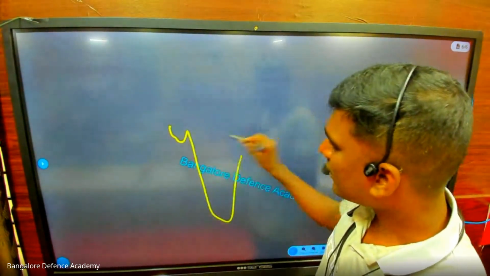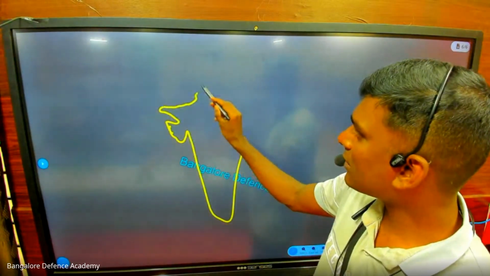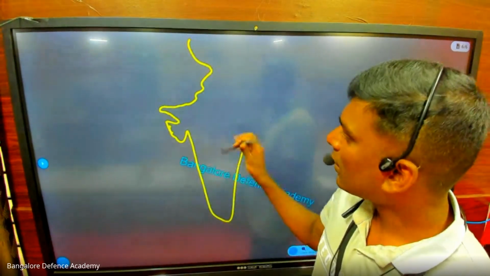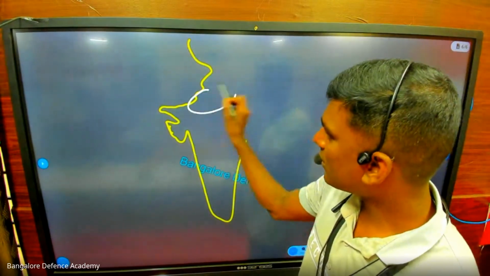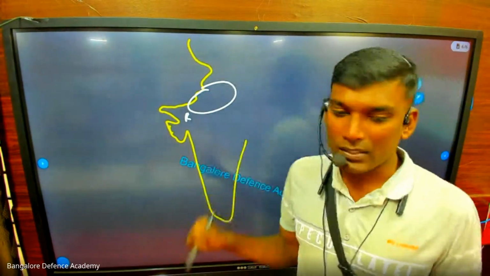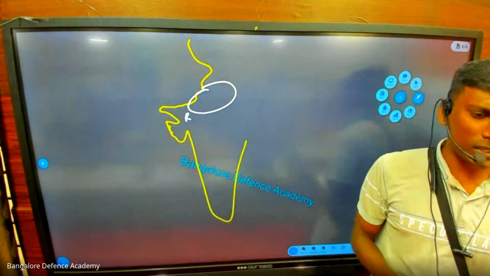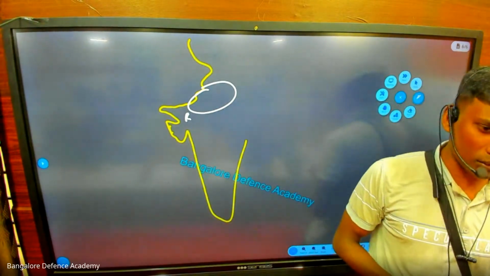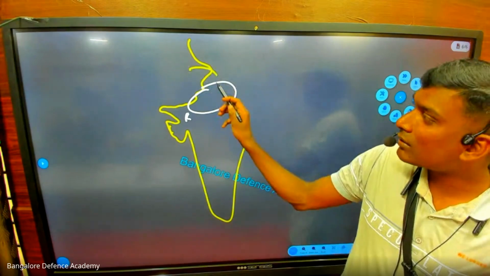Imagine this is India here. This is Gujarat, this is Rajasthan and this is Jammu Kashmir. Especially this place, this is Rajasthan and this is Gujarat. Ghazni has already attacked all these places and taken everything. Now Ghori doesn't have any money. Everything is looted. So now Ghori comes to Rajasthan.